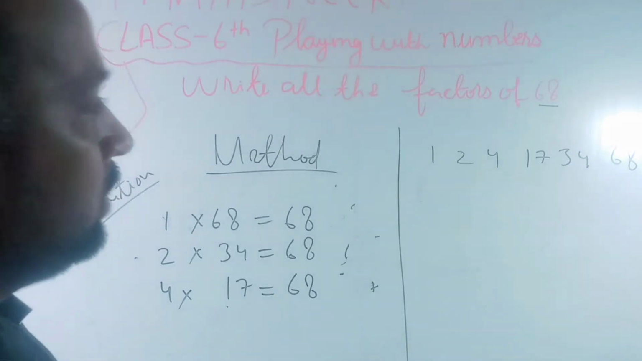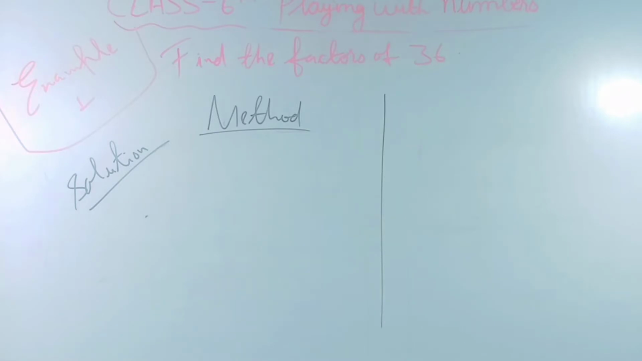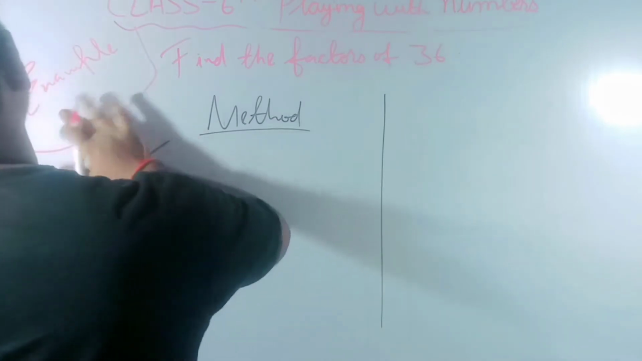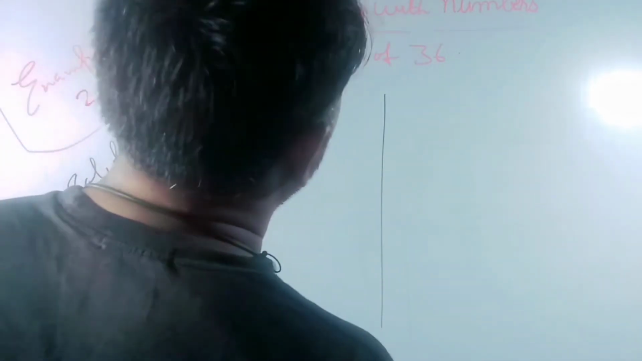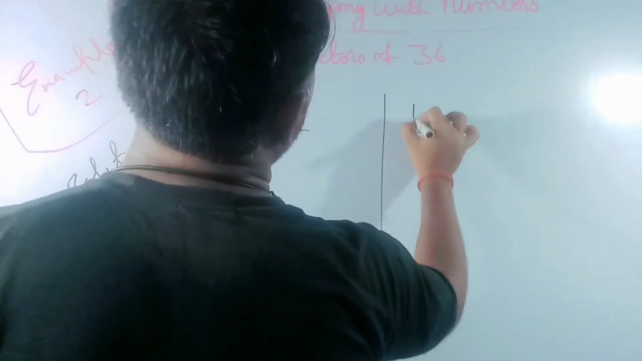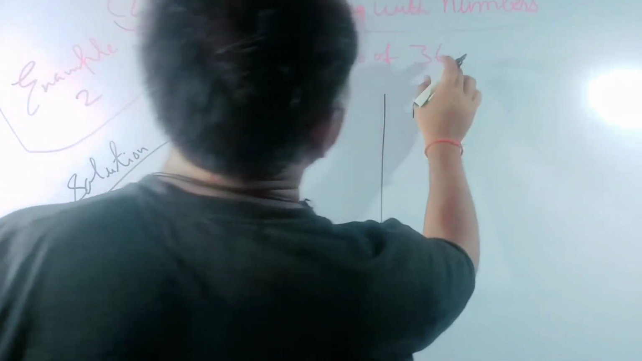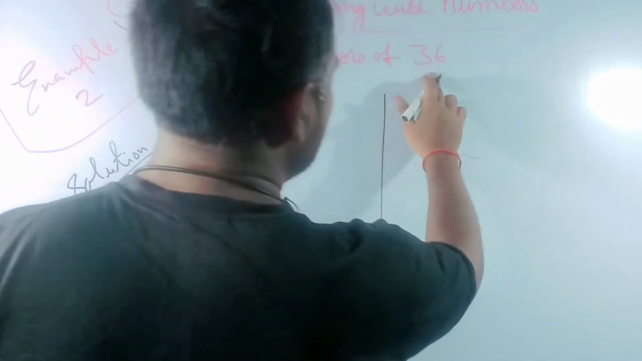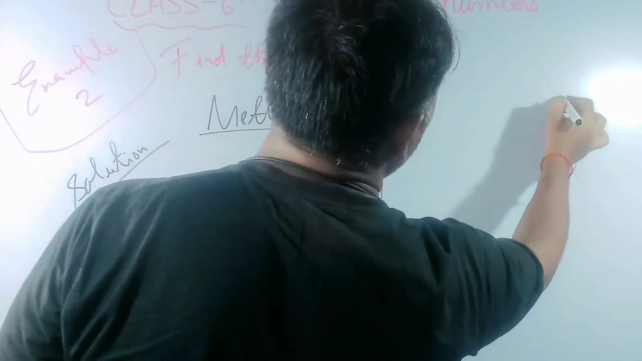Okay, so now let's solve another example. Now example 2. Find the factors of 36. So we will use the same method. According to rules, 1 is a factor of 36, a common factor of all the numbers, and 36 itself is a factor of 36. This means 36 is also a factor of this number according to rules.